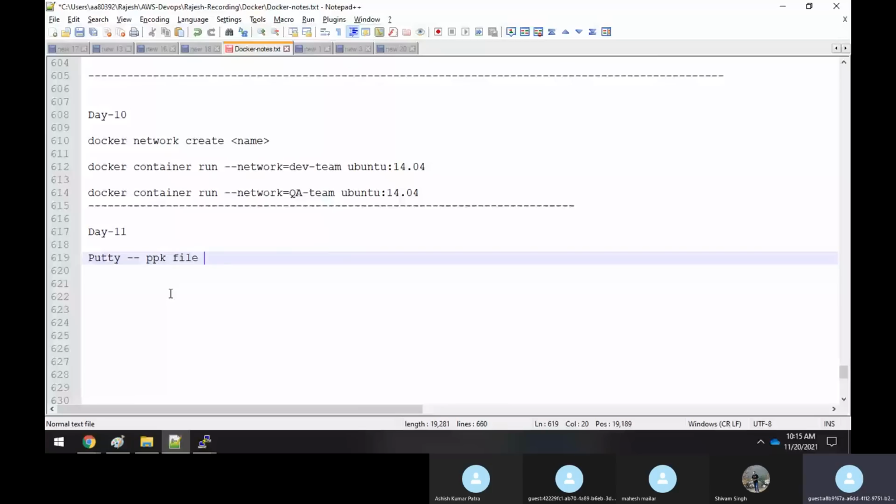Because PuTTY uses authorization with the PPK file itself. It doesn't authorize you with the .pem file. The .pem file is basically used through your bash shell. Even I can log into the machine this way also, right? You have seen, right?